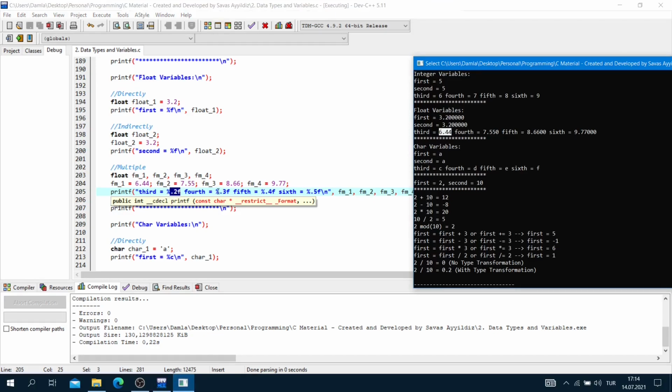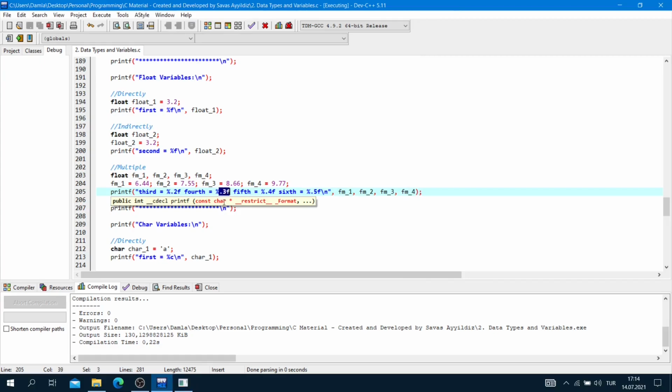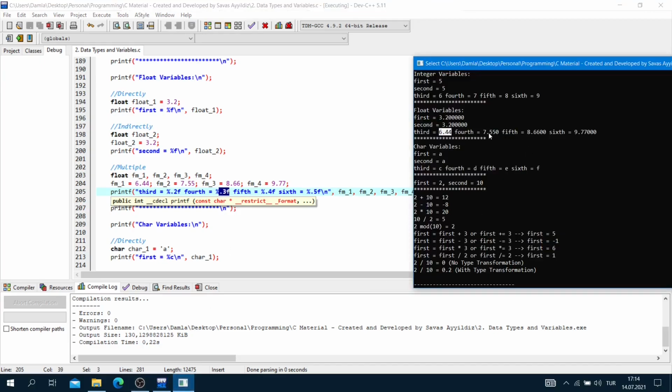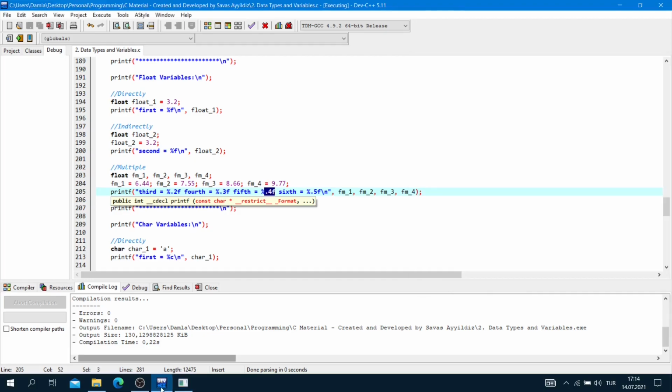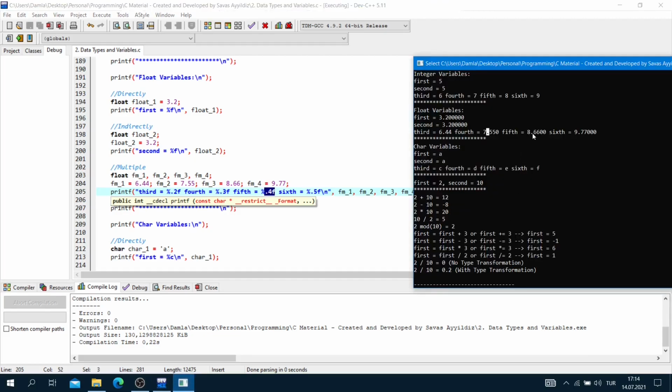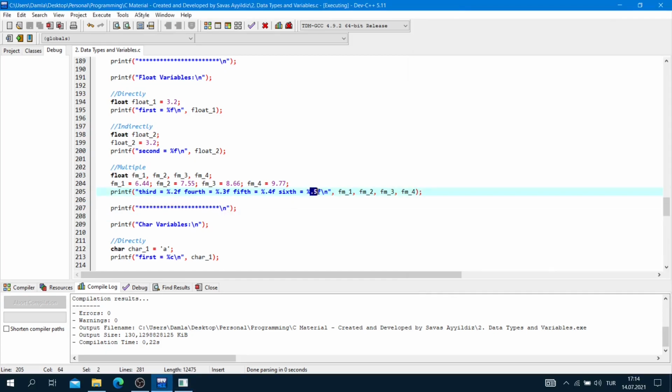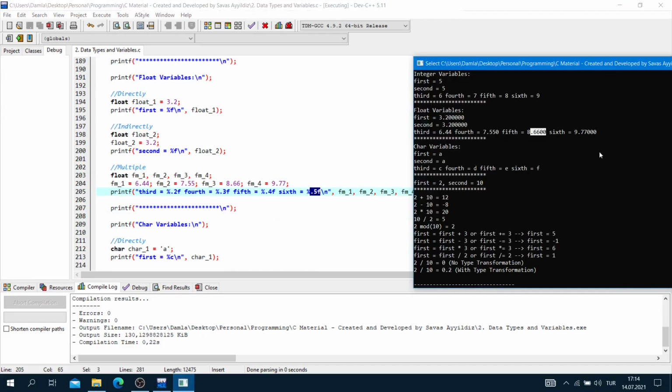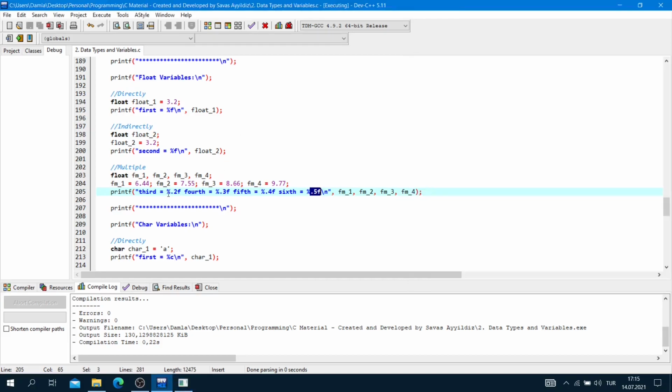If I use .3f like that, you can see 3 digits after the point. If I use .4f, you can see 4 digits. And if I use .5f, you can see 5 digits here. Okay? So, I print them.